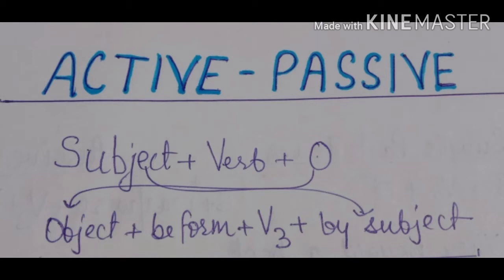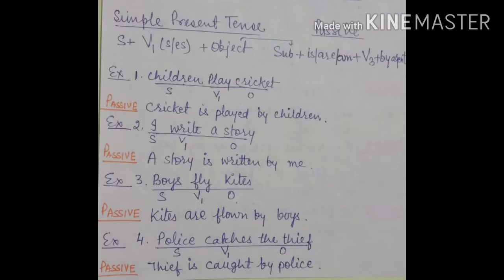An active sentence has subject, verb, and object. But when we change it into passive, the object is taken to the subject's place and the subject is taken to the object's place. Another very important thing is that we have to use only and only the third form of verb, that is past participle, along with the be form of verb. But all the 12 tenses cannot be changed into passive voice. Future continuous and present, past, and future perfect continuous tenses cannot be changed into passive.